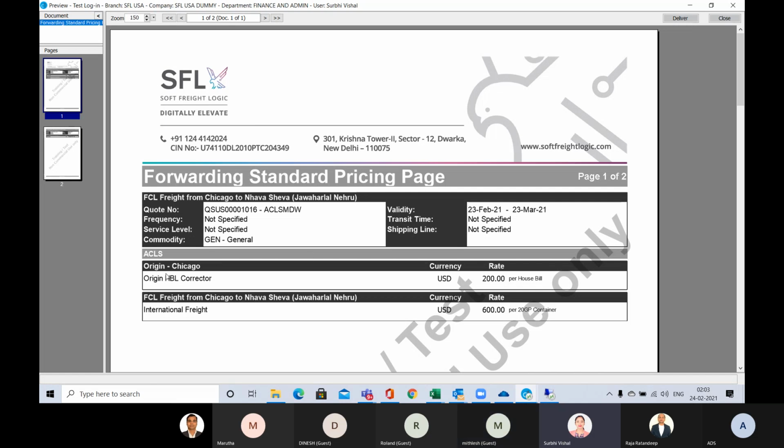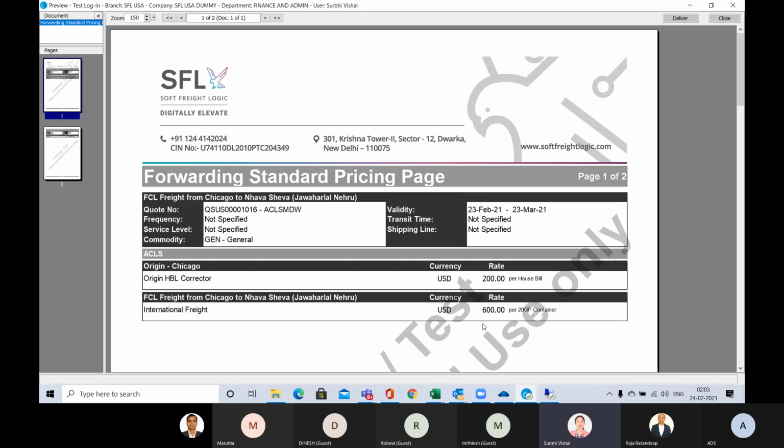If you can see the origin charges per house bill, whatever the unit has been selected there, that is basically what is a calculator, where I have mentioned the rates, and then we have FCL freight.